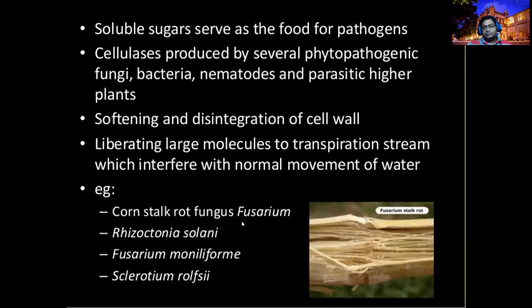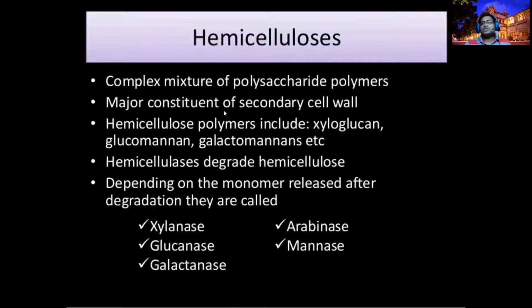The Fusarium, mainly the wilt-causing fungi, and Rhizoctonia solani. Sometimes Rhizoctonia causes damping off, and Fusarium moniliforme. So different species, right? Moniliforme and Sclerotium rolfsii. Sclerotium rolfsii is causing collar rot, and the Rhizoctonia is mainly responsible for damping off. So for these organisms, the target is first to break the cellulose before going in, right? Before going in, and then the hemicellulose.